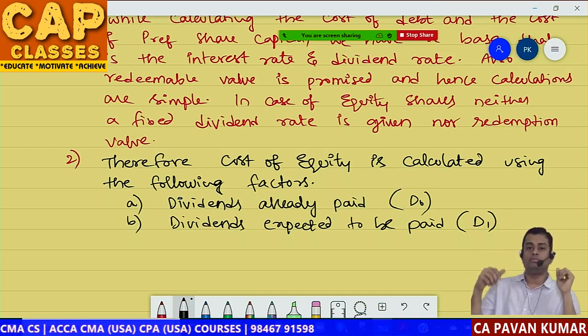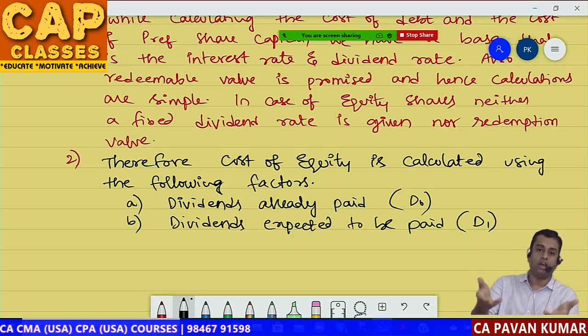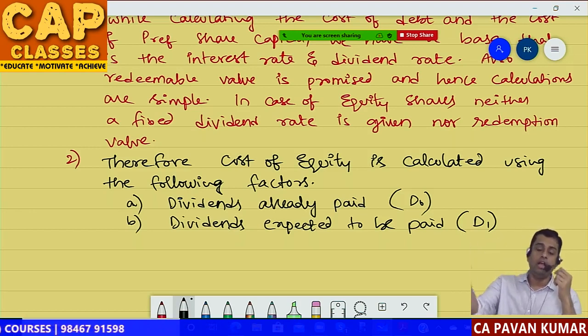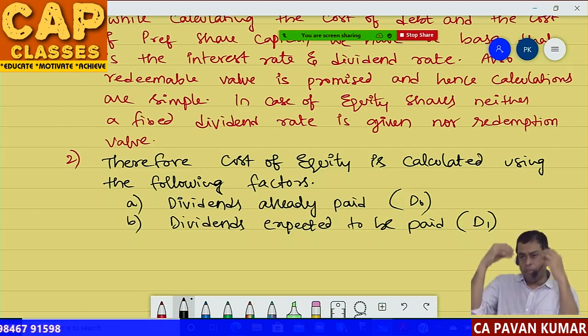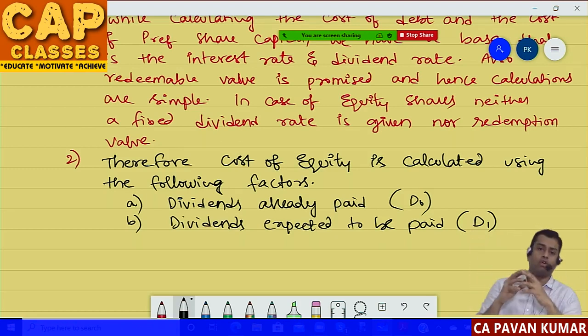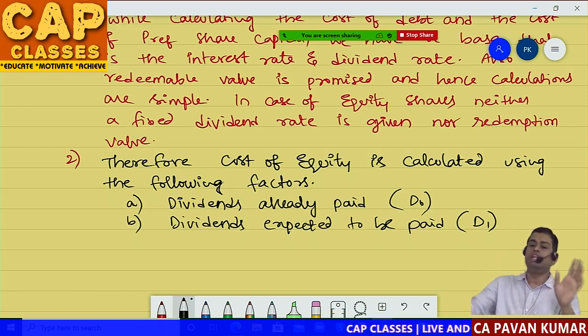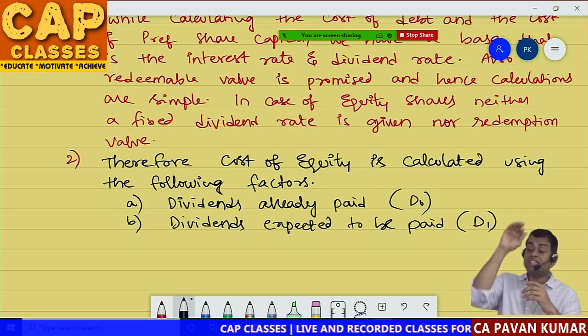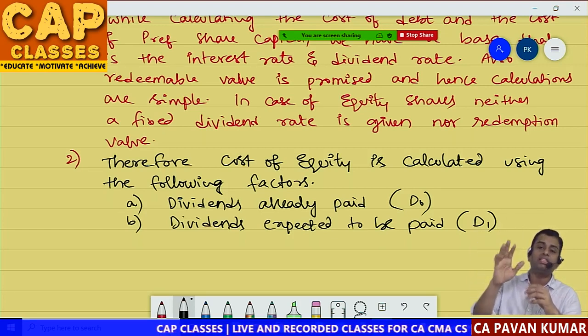Read the news. Open the NSE website or BSE website, or open a third-party website like NDTV Profit or moneycontrol.com, Value Research. Open some random website. Or open the IOC website. Go to Google, www.ioc.com. What is the dividend paid last year? So news will come. Last year, the company paid 18% dividend.